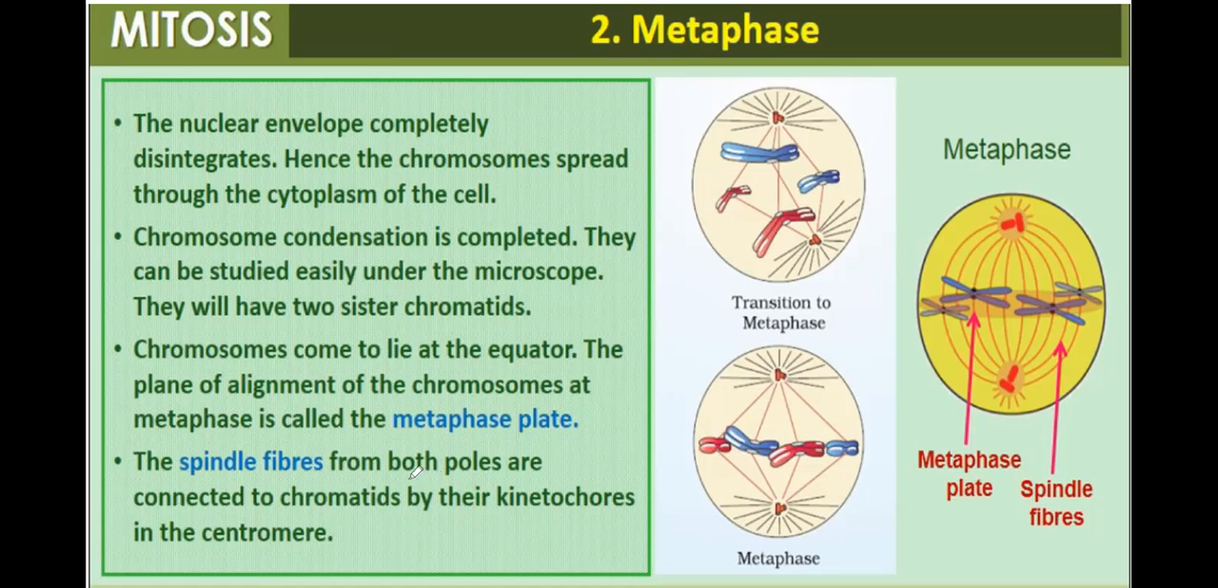The spindle fibers from both poles are connected to the chromatids by their kinetochores. In the centromere there is a disc-shaped structure called the kinetochore. So spindle fibers from each pole get connected with the chromosome by the kinetochore. This is the condition of the metaphase chromosome.